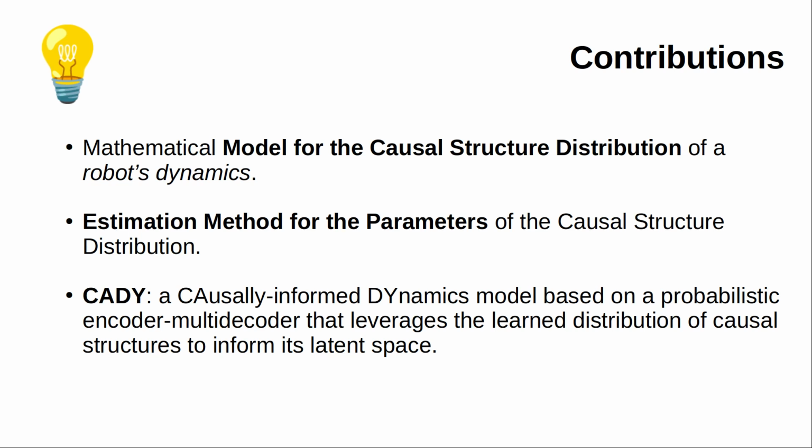Third, we introduce CADI. CADI is a causally informed dynamics model based on a probabilistic encoder-multidecoder architecture that uses the learned distribution of causal structures to inform its latent space. This architecture requires lower computational resources, which is important for real-time planning using the limited computational capacity on board the